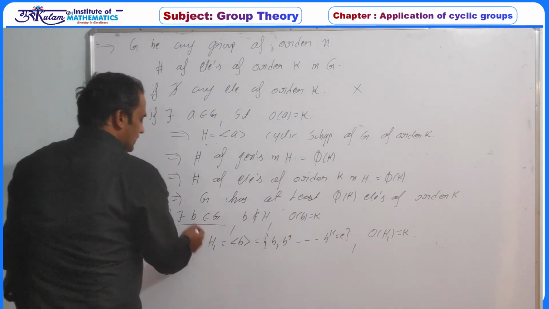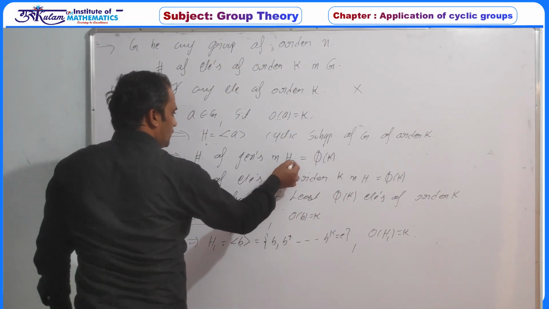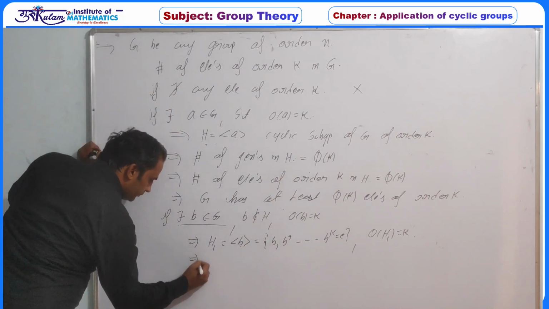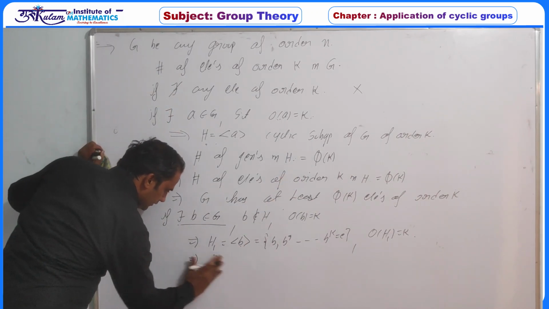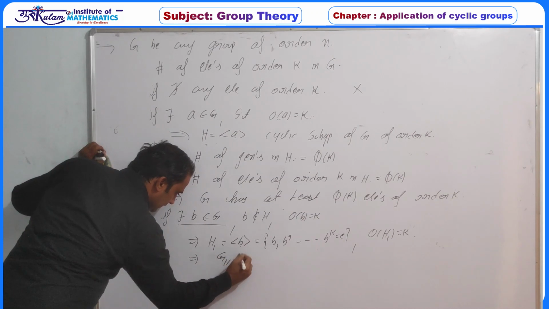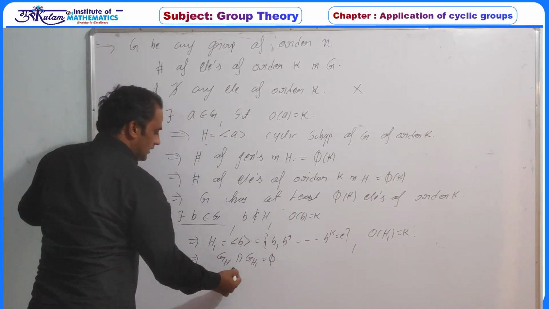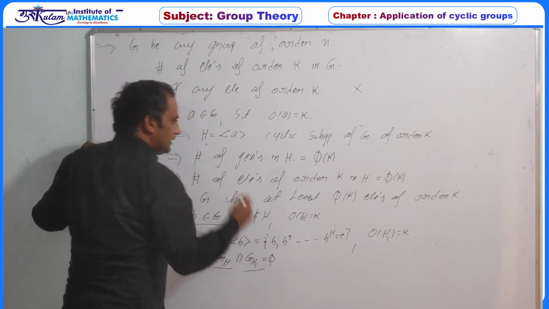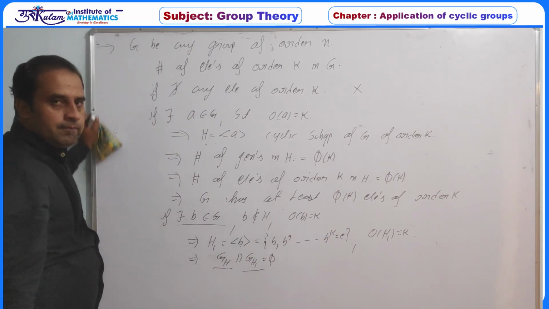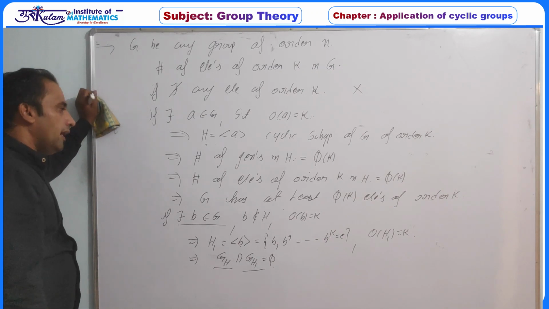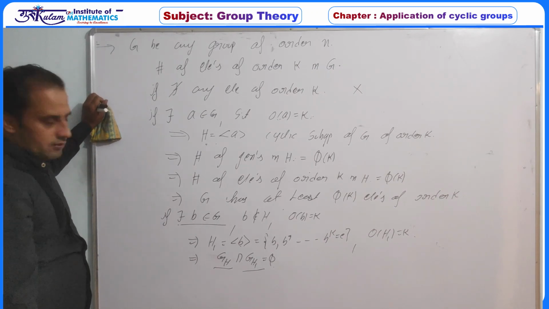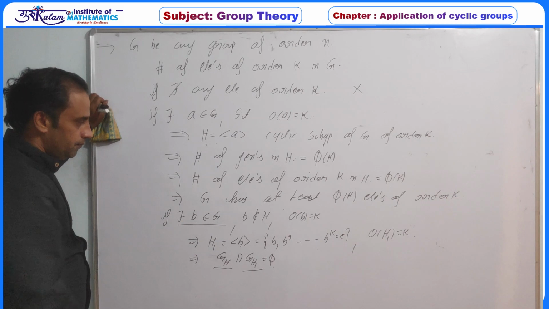So this b is a generator of H1. b does not belong to H. So definitely the generators of H intersection generators of H1 should be empty, that is, generators of H1 are not contained in generators of H. So this is empty.